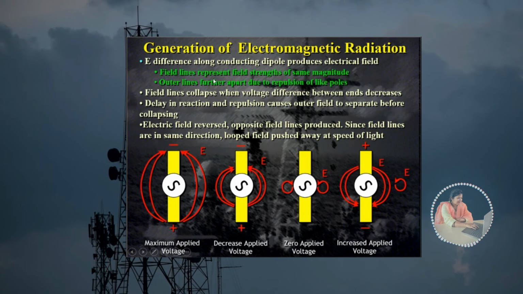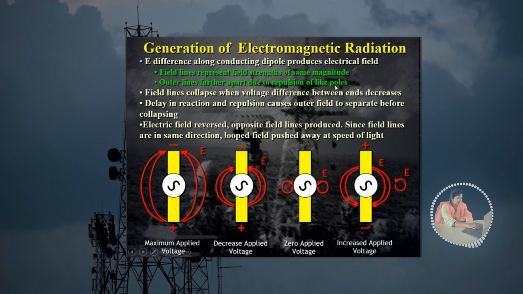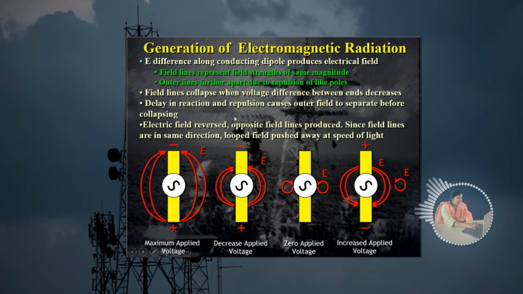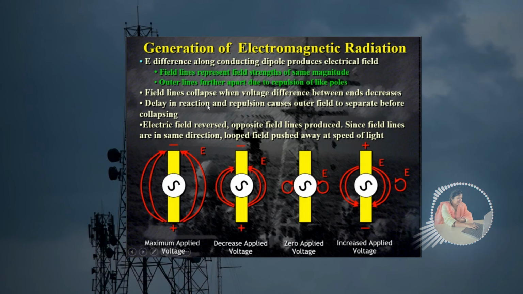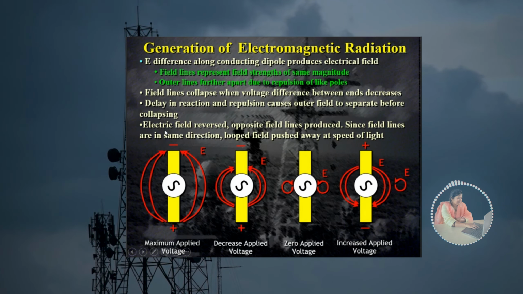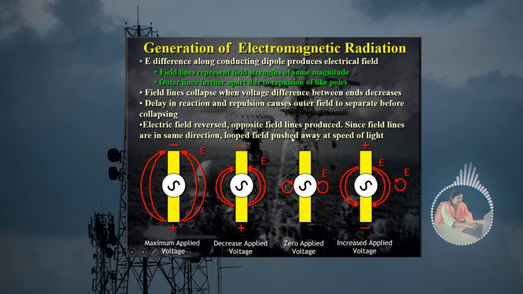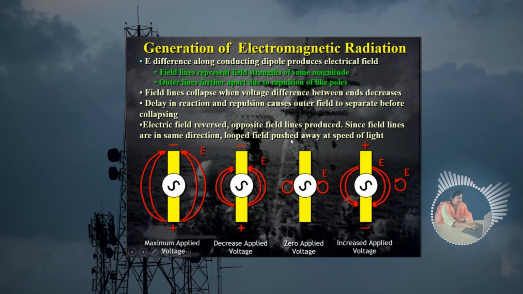Field lines represent field strength and magnitude. Other lines are further apart due to repulsion of like poles. So field lines collapse when the voltage difference between ends decreases; delay in reaction and repulsion cause the outer field to separate before collapsing. So the electric field reverses, opposite field lines are produced, and since field lines are in the same direction, the loop fields push away at the speed of light.